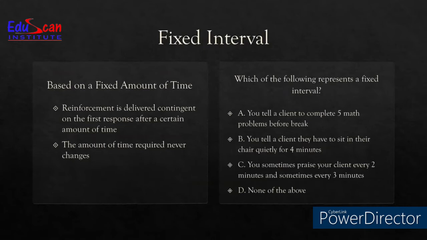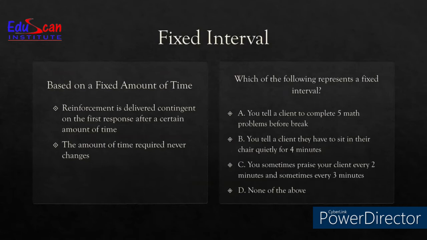C, you sometimes praise your client every 2 minutes and sometimes every 3 minutes. Now duration is there. That means it is an example of interval. But is it fixed? No, it is not, because sometimes it is 2 and sometimes it is 3. So on an average it is 2.5, which is a correct example for variable interval. Moving on to the next, which is D, none of the above. Of course, this is not right, because we know that B is the right answer.